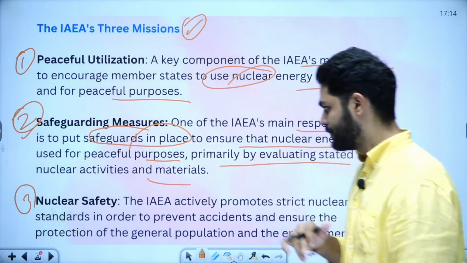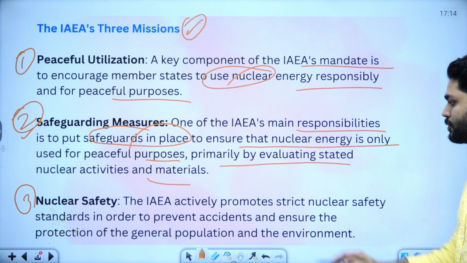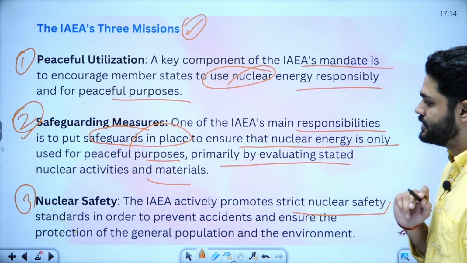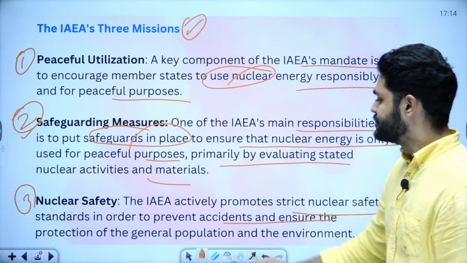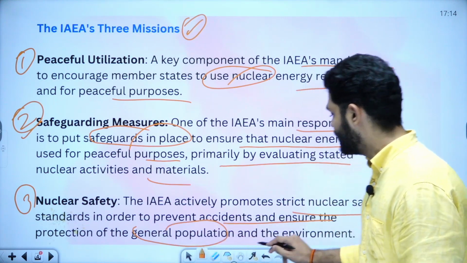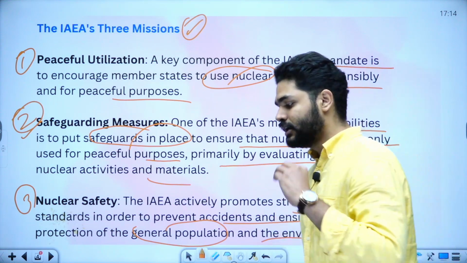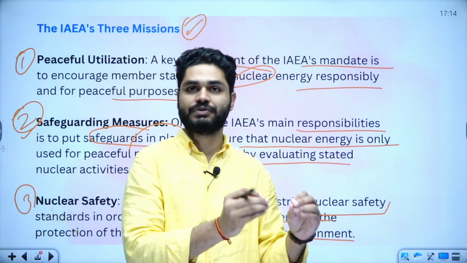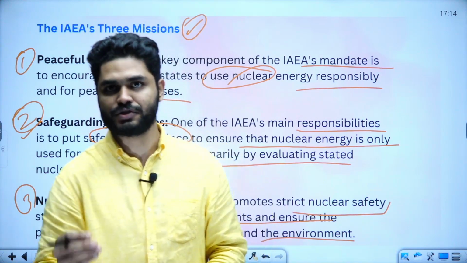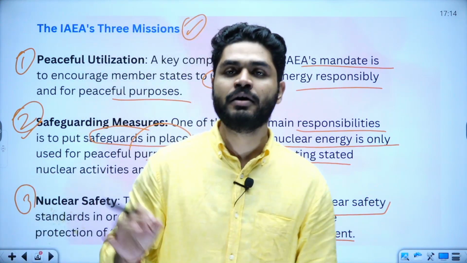Are they using it for the betterment of human society and human lives, or are there some ulterior motives? The IAEA actively promotes strict nuclear safety standards in order to prevent accidents and ensure the protection of the general population and the environment. So they have been tasked to safeguard the interest of the common public.